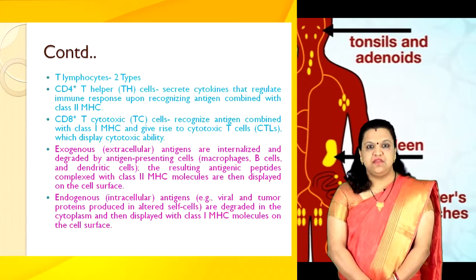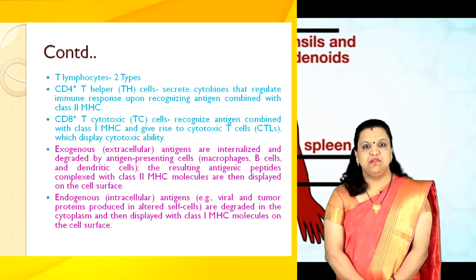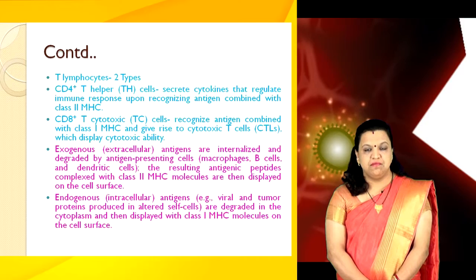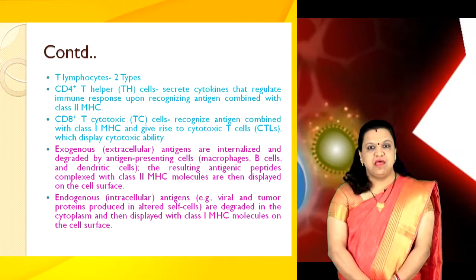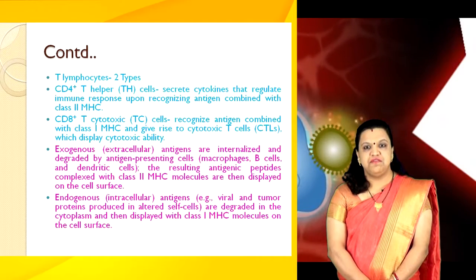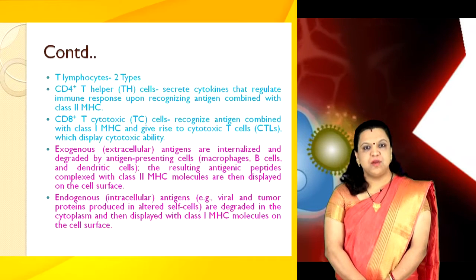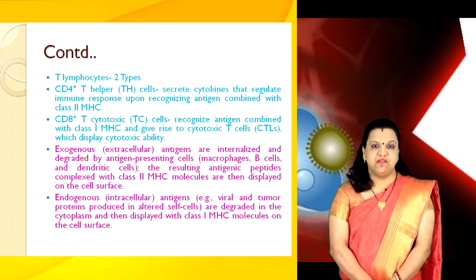The resulting antigenic peptide complexed with class 2 MHC molecules is then displayed on the cell surface. Endogenous or intracellular antigens, for example viral or tumor proteins produced in altered self cells, are degraded in the cytoplasm and then displayed with class 1 MHC molecules on the cell surface.